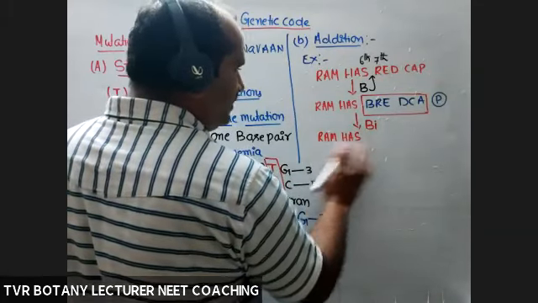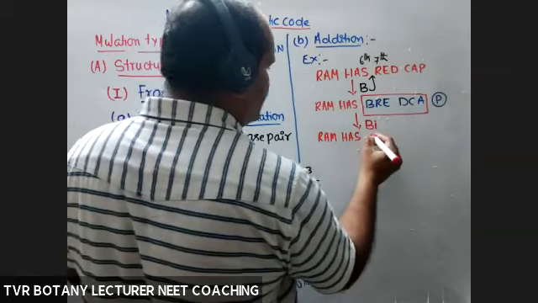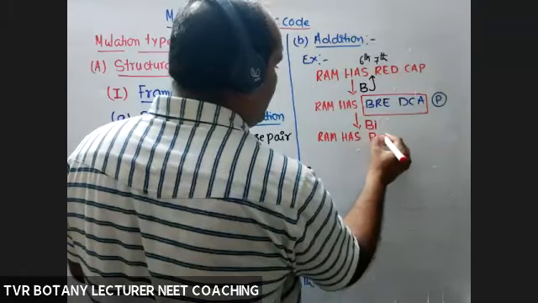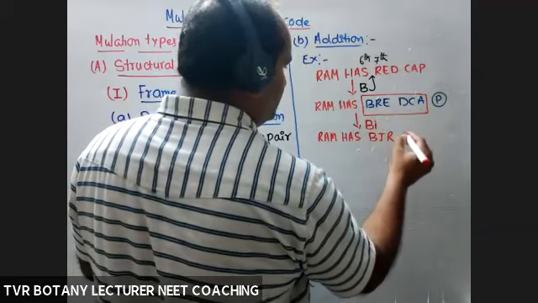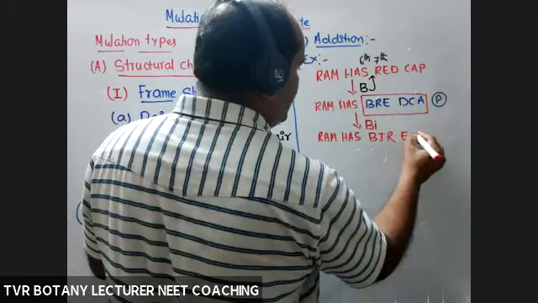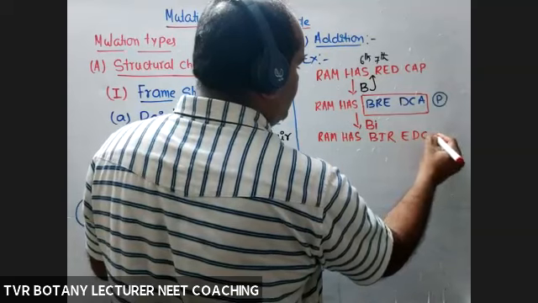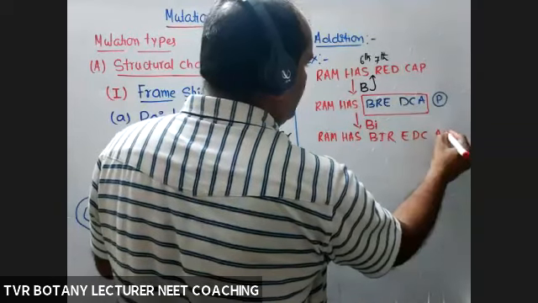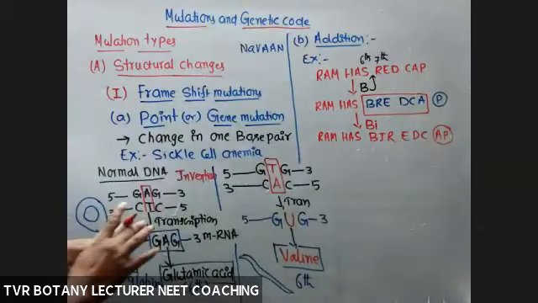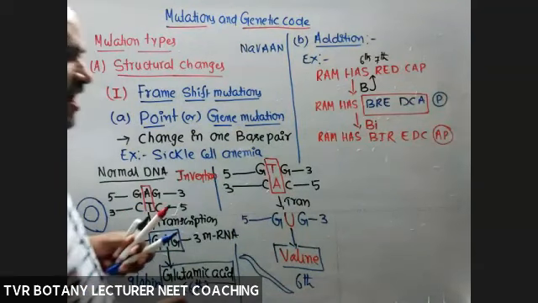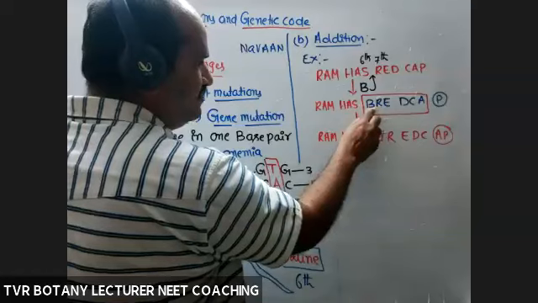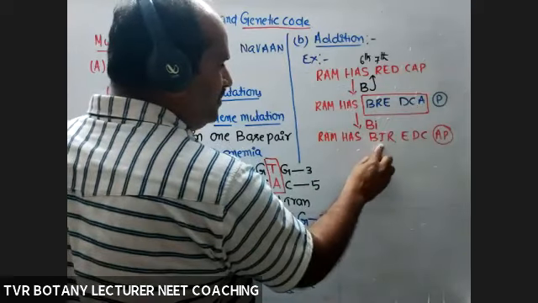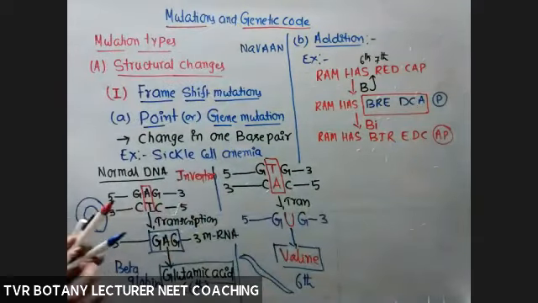There is no change in the starting 2 reading frames. Next, BIR. Next, EDC. AP, insufficient. Okay, so by the addition of 2 nucleotides, how many are subjected to change? BREDCA converts into BIRADC. Here also 2 only.